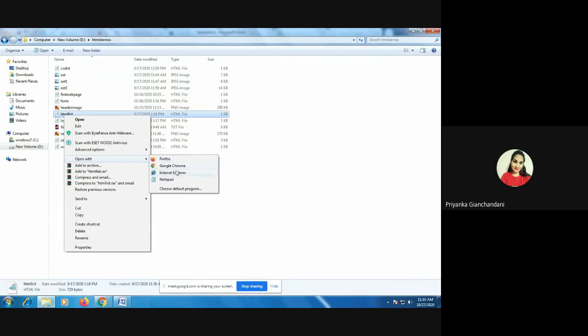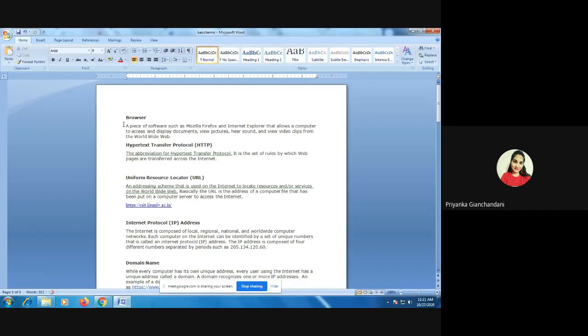So what is a browser? Browser is basically the software which enables us to see our web pages, our websites, our documents. For viewing all these things, we require what? We require a browser. So this definition you should always remember, that it allows one particular computer to display the documents, to view the pictures, to hear sound, and to even view the clips from the World Wide Web, right? So this is the first term that all of you need to remember.